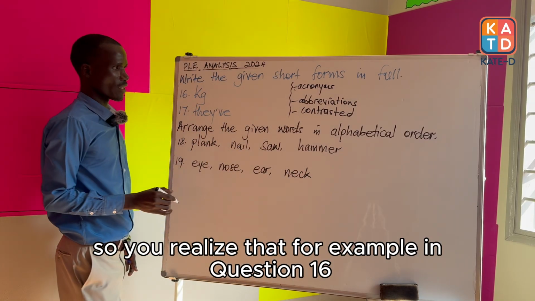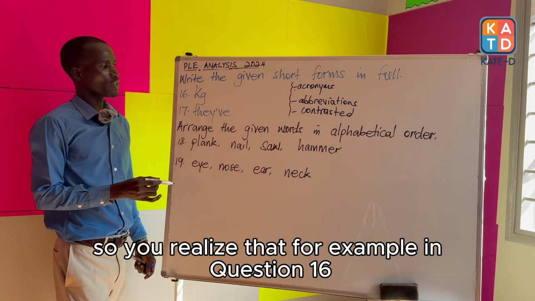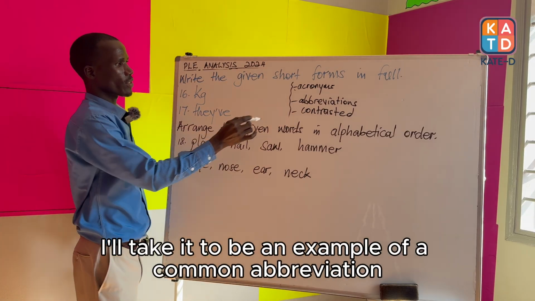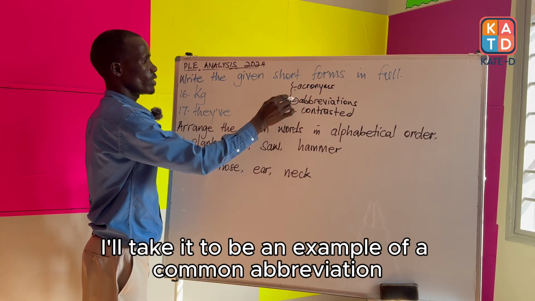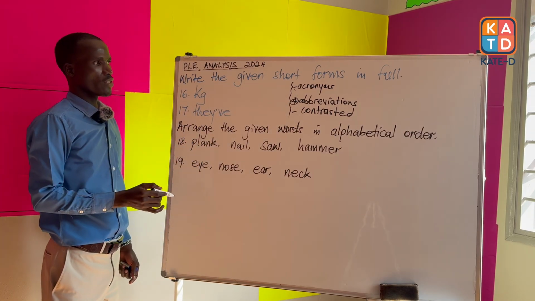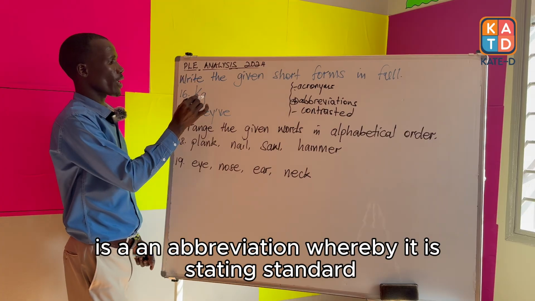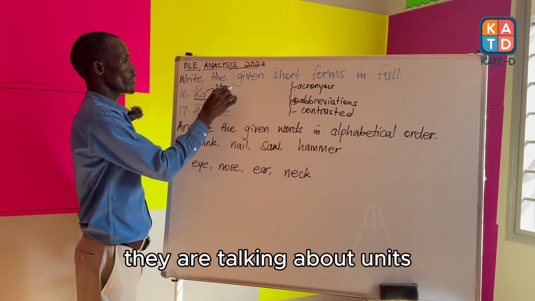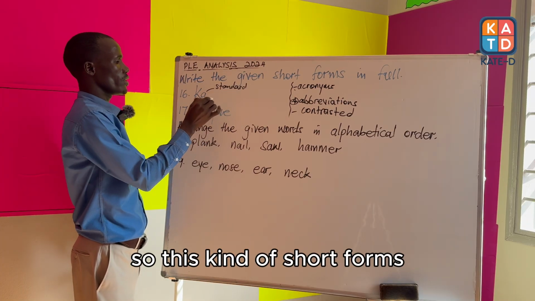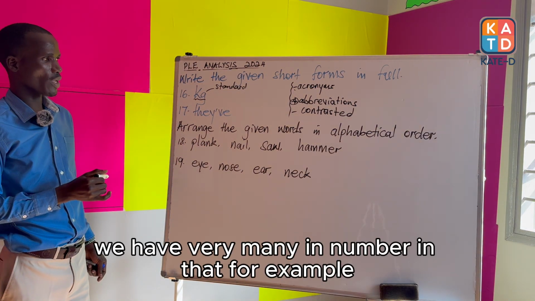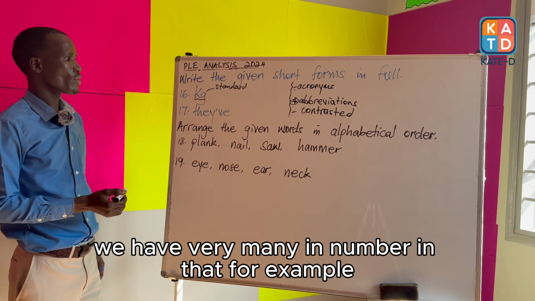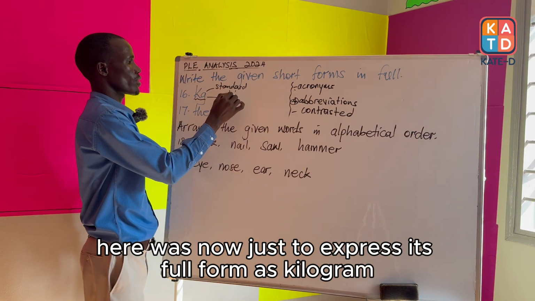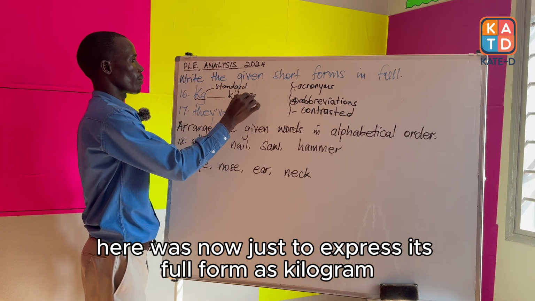So you realize that, for example, in question 16, I'll take it to be an example of a common abbreviation. It is an abbreviation whereby it is stating standard. They are talking about units. So this kind of short forms, we have very many in number, in that for a learner here was now just to express its full form as kilogram.